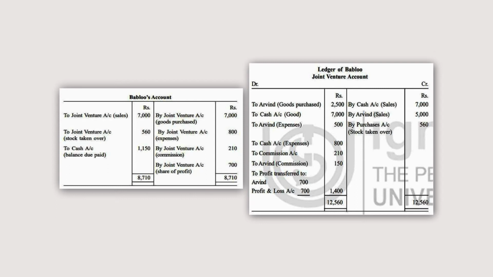So total is 8,710. So out of this 8,710, if you subtract this, you will come at the balancing figure of rupees 1150. So this is the balance due to Bablu. So total is 8710. Total is 8710. So ledger of Bablu. So in the books of Bablu, so it will remain the same.